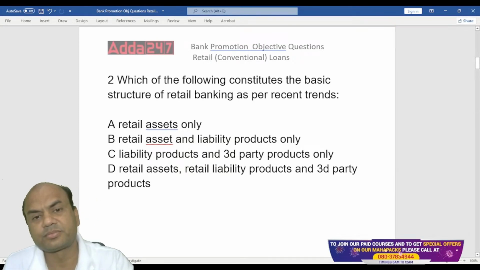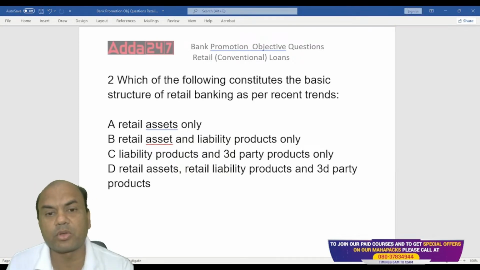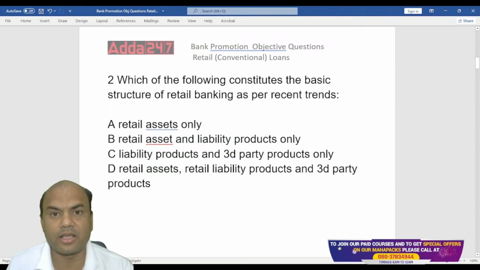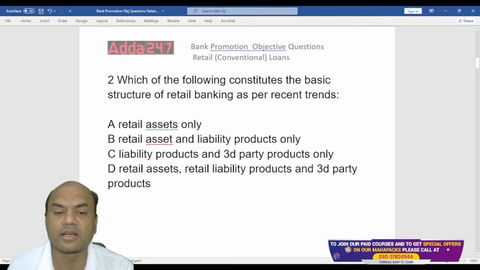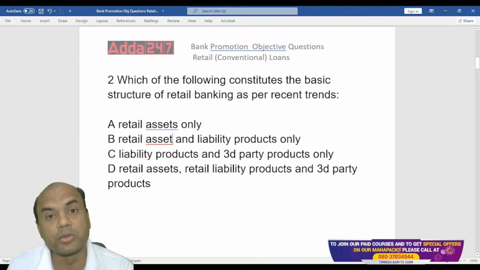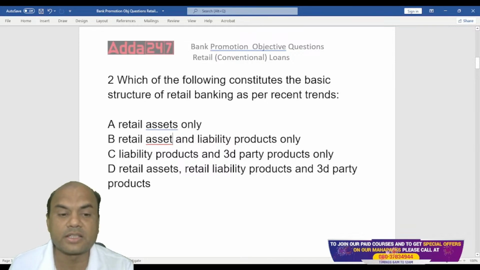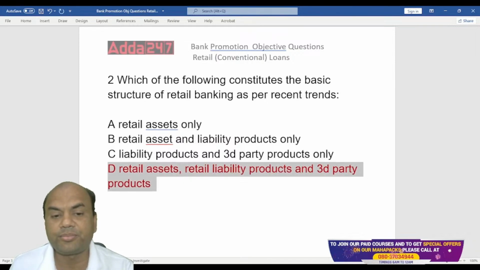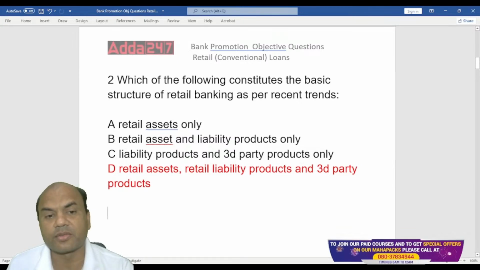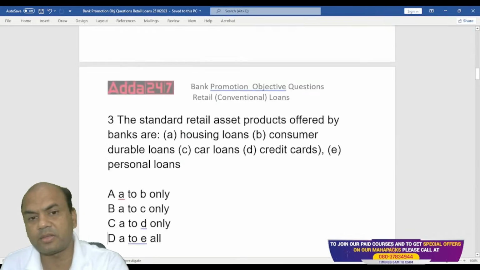What do you say? What do you sell in your bank? Tell me. What do you sell? All of you are selling insurance today, right? Everyone focusing on insurance, right? What is that? It is a third party. You have to cater to the retail loans also, home loan, personal loan if anybody comes. Then retail liability products also, deposit, saving, current, FD. So the answer is D. Correct? Answer is D over here. Got it? Next one.